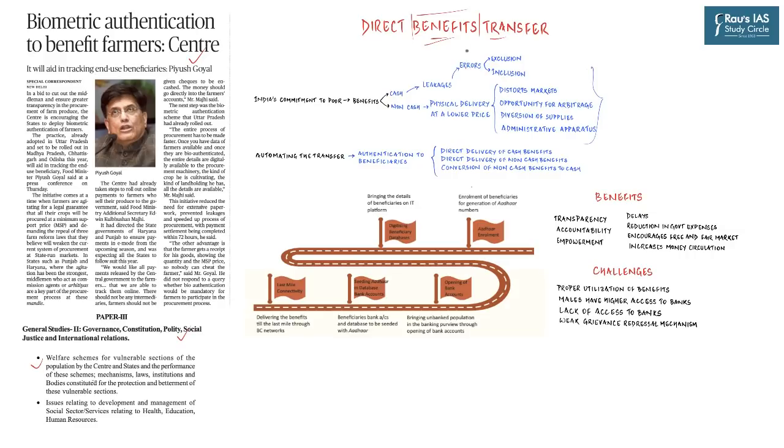India has a lot of benefits transfer to its vulnerable population. And since the time of independence, these benefit transfers have faced a lot of issues, and because of that, the government is increasingly adopting direct benefit transfer. So in this discussion, we are going to understand why is there a need to adopt direct benefit transfer? Then what are the three modes or models of direct benefit transfer? What is the process through which the benefit is transferred directly to the beneficiary? What are its benefits? And then finally, what are the challenges which still plague the direct benefit transfer? So let us now begin the discussion.